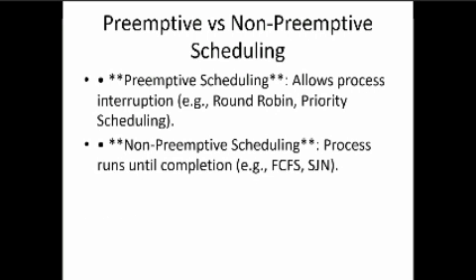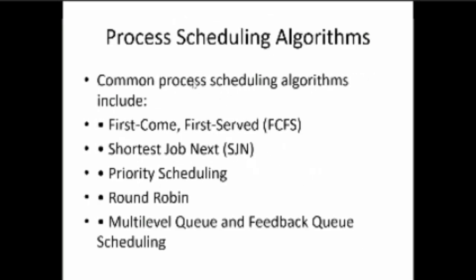Next, preemptive versus non-preemptive scheduling. Preemptive scheduling allows process interruption, for example round robin. Non-preemptive scheduling means the process runs until completion, for example first come first serve and shortest job next. Next, process scheduling algorithms. There are many, including first come first serve, shortest job next, priority scheduling, round robin, multi-level queue, and feedback queue scheduling.